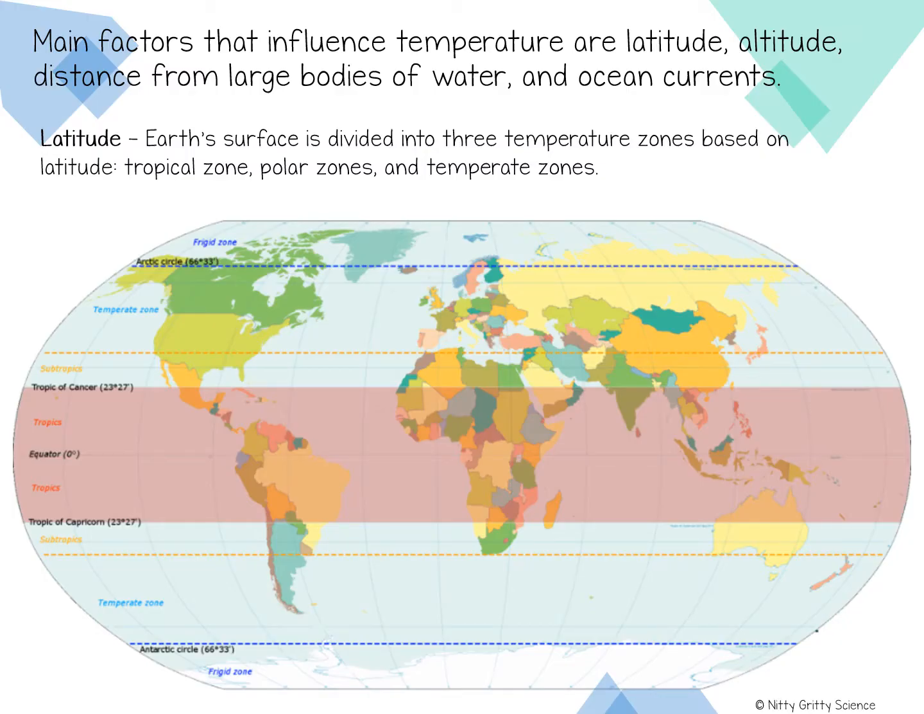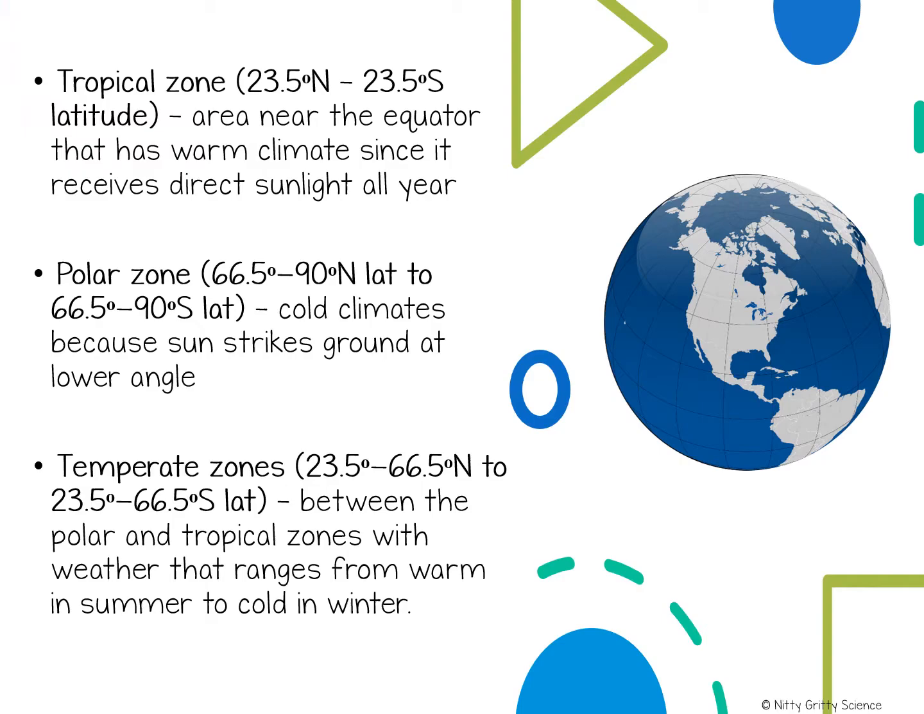Now, main factors that influence temperature are latitude, altitude, and distance from large bodies of water. Now recall that latitude is a measure of distance north or south of the equator, and based on latitude, Earth's surface can be divided into three temperature zones as seen in this image: the tropical zone, polar zones, and temperate zones. The tropical zone is the area near the equator between about 23.5 degrees north latitude and 23.5 degrees south latitude. It has a warm climate because it receives direct sunlight all year.